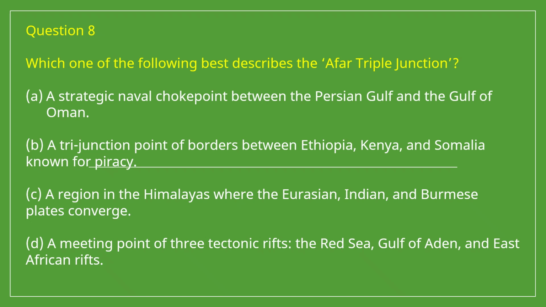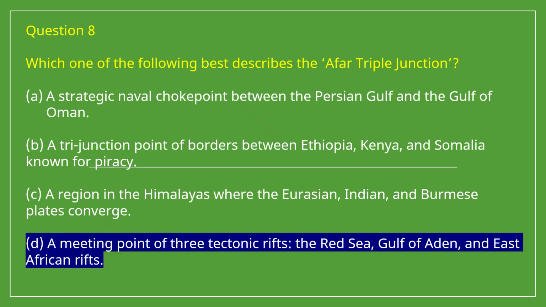Question number 8. Which one of the following best describes the Afar Triple Junction? A. A strategic naval checkpoint between the Persian Gulf and the Gulf of Oman. B. A dry junction point of borders between Ethiopia, Kenya, and Somalia known for piracy. C. A region in the Himalayas where the Eurasian, Indian, and Burmese plates converge. D. A meeting point of three tectonic rifts, the Red Sea, Gulf of Aden, and East African rifts. So the correct answer for this question is D.